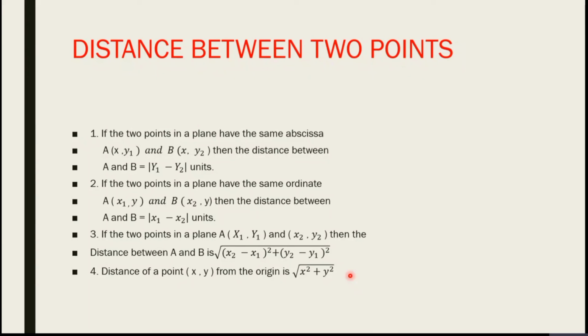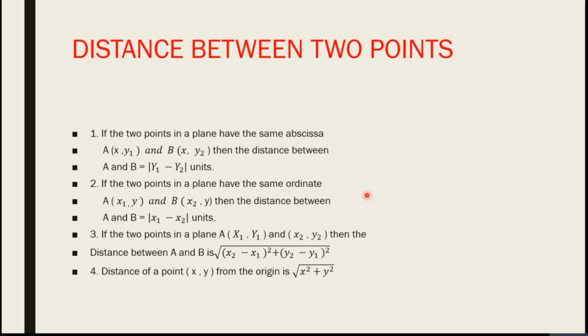In this slide, some formulae of distance between 2 points. If the 2 points in a plane have the same abscissa, A (x, y1) and B (x, y2), then the distance between the 2 points A and B is modulus of y1 minus y2 units.